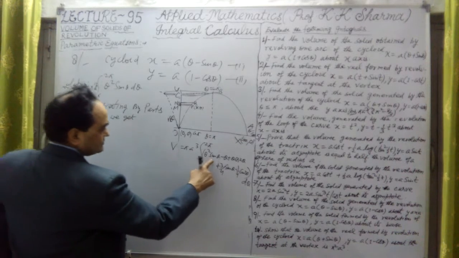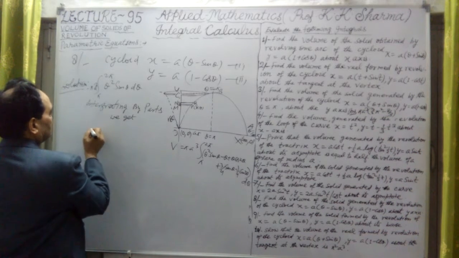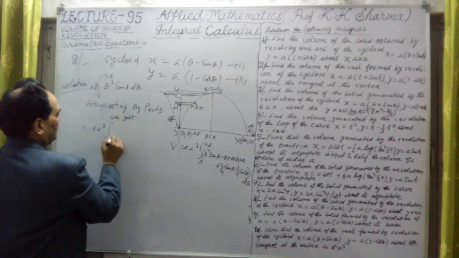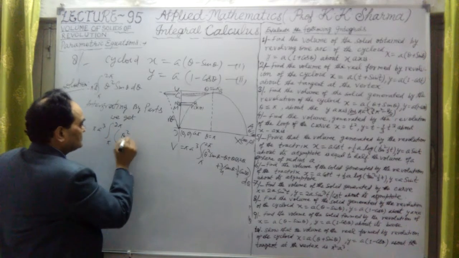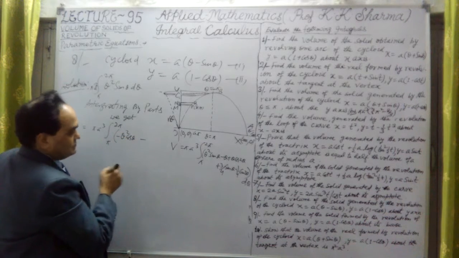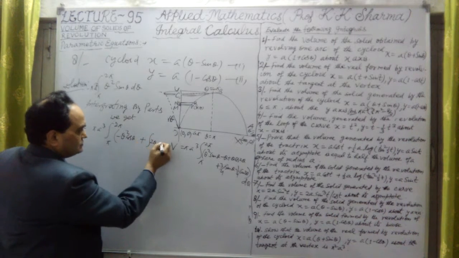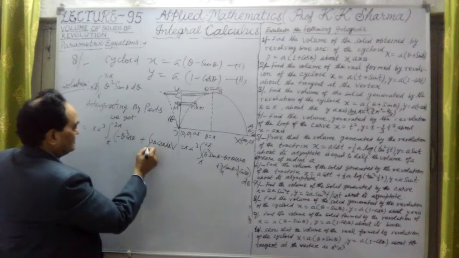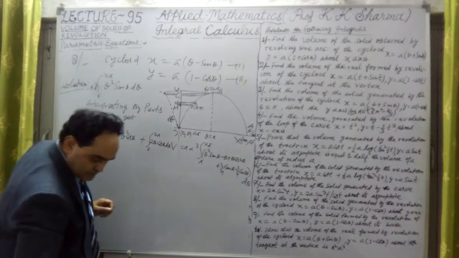Okay, so we are integrating the first, theta square sine theta is important. By parts we are integrating this. It is equal to pi a cube. Okay, let me put the limits pi to 2 pi. Now integration of this will be theta square as it is. Sin theta integration is minus cos theta, minus sine in between. Differentiation of theta square is 2 theta. It will be cos theta positive, because sin theta is integrated as minus cos theta, into d theta. Limits again pi to 2 pi. Here we can apply limits pi to 2 pi.